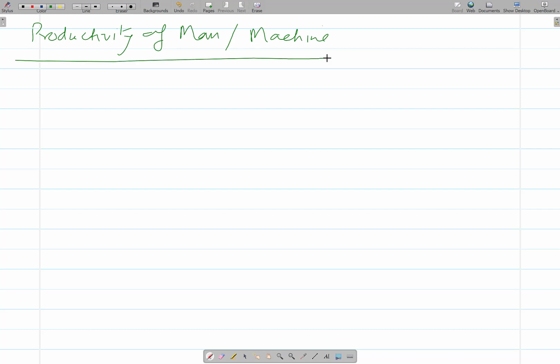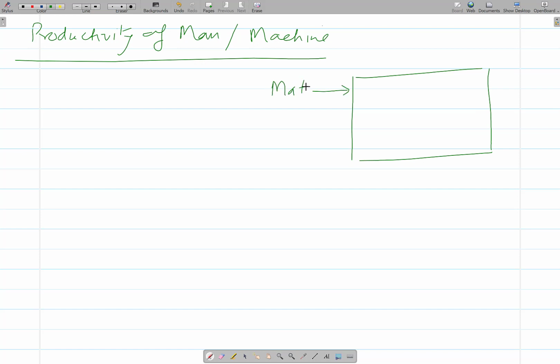So here the productivity of man or machine. If we take any industrial system, like say this one, so here we'll be giving the inputs in various forms.